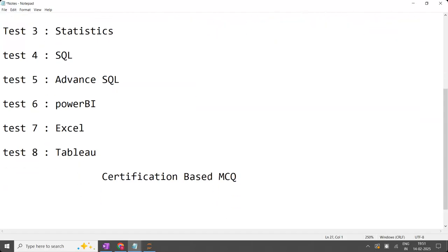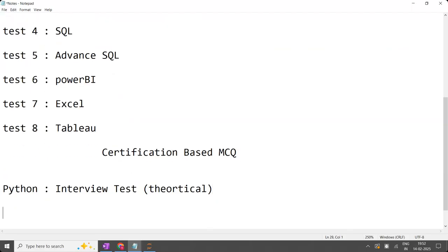Apart from this, after completing the entire Python, one more test will be conducted, called the interview test. With the Python, you will have the interview test. What does this interview test mean? Here I will give you theoretical questions, not MCQs. In the interview, they will ask you theory questions, and those questions will be here. You have to answer those questions.